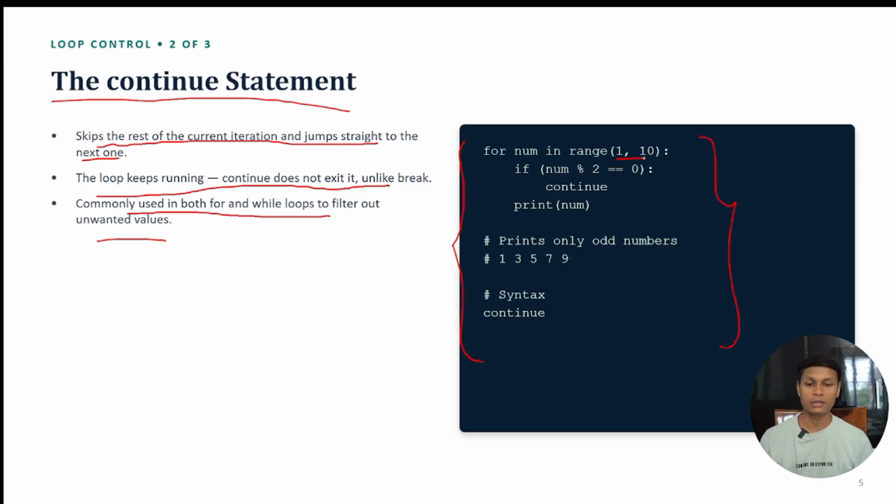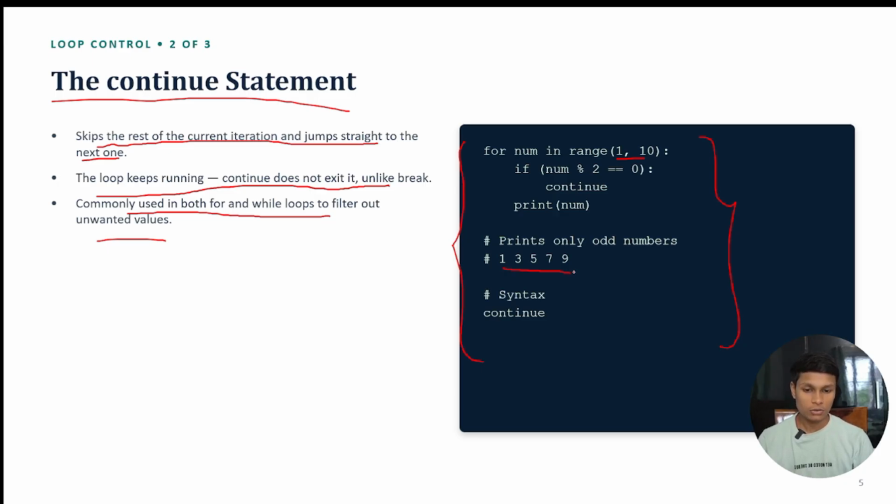It means that if the number is even, we continue, skipping all even numbers and printing only odd numbers. In the sample you can see 1 3 5 7 9 will be printed, and all of these are odd numbers. Not a single even number will be printed here.